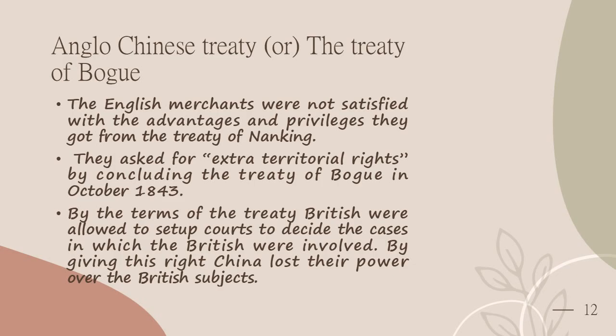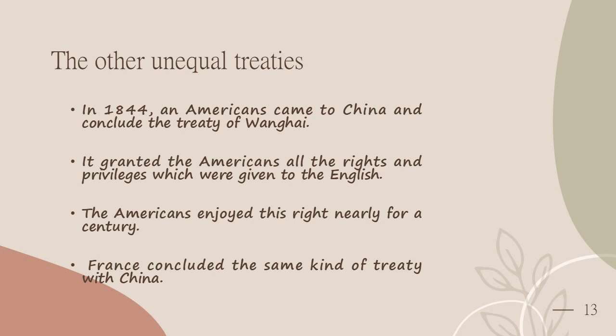The British also forced the Chinese to include, among other provisions, the most favored nation clause, that China should give all the concessions and privileges to the English which were granted to the other powers. The other unequal treaties. In 1844, an American crew came to China and concluded the Treaty of Shanghai in July 1844. It granted the Americans all the rights and privileges which were given to the English. The Americans enjoyed this right for nearly a century.